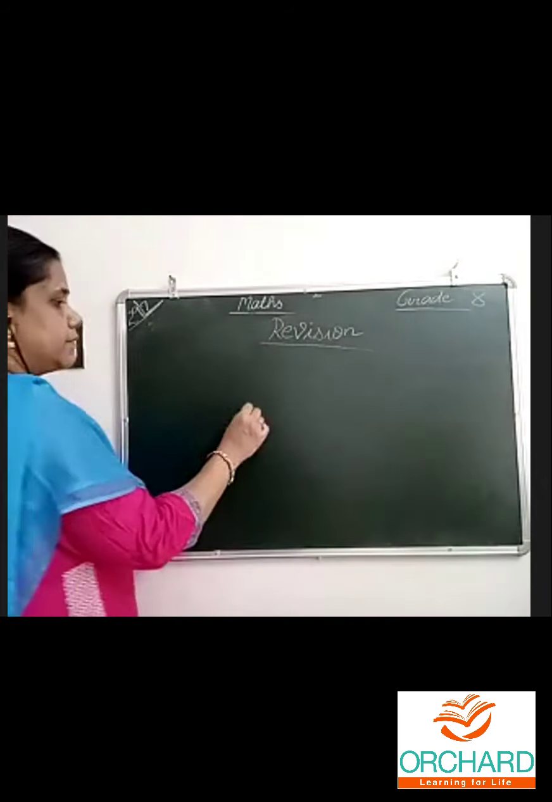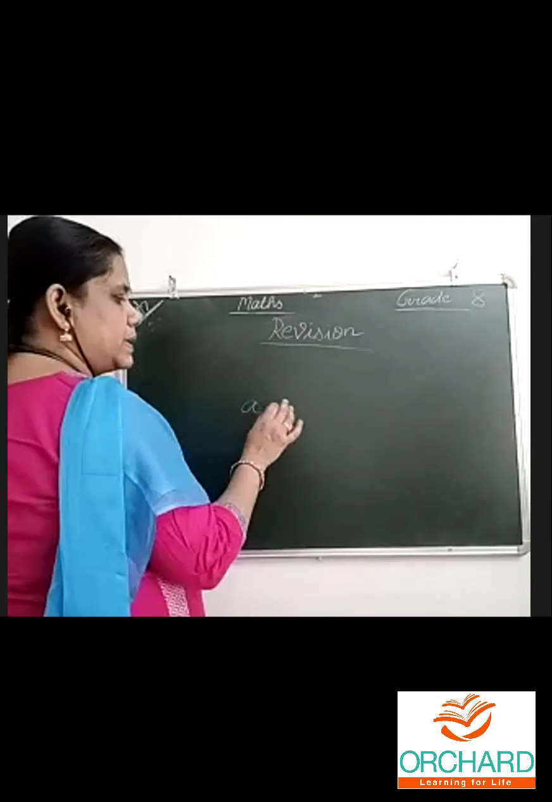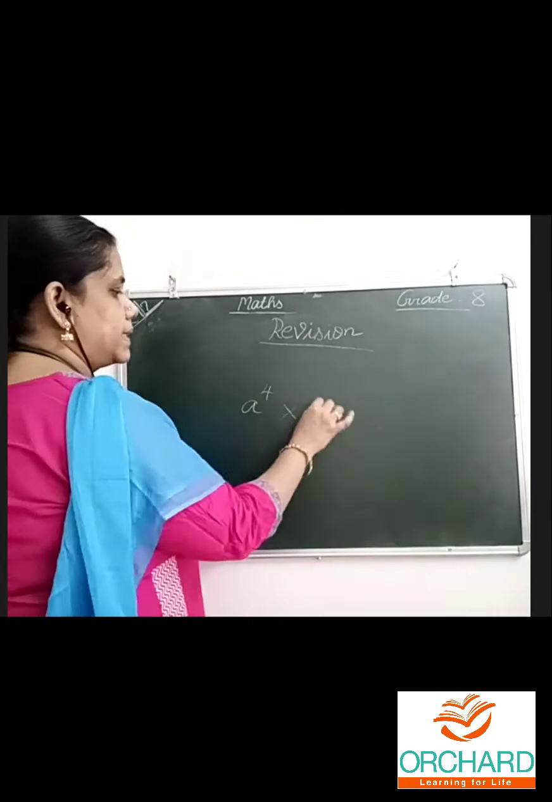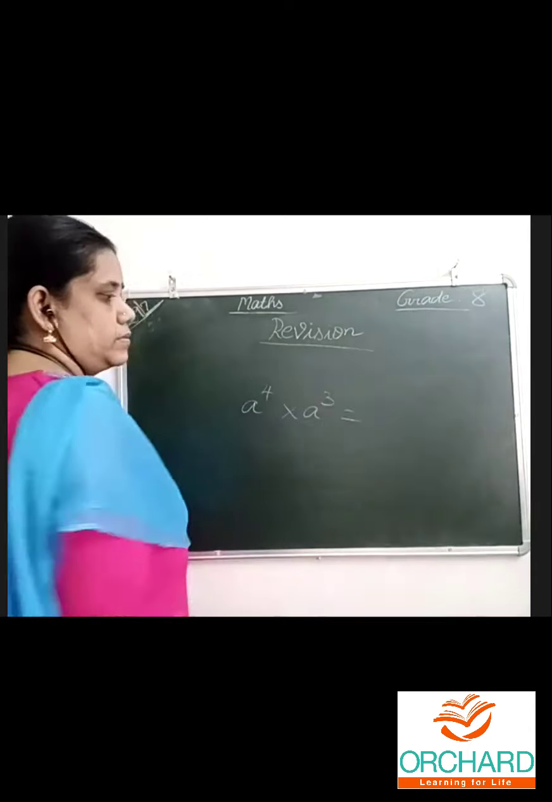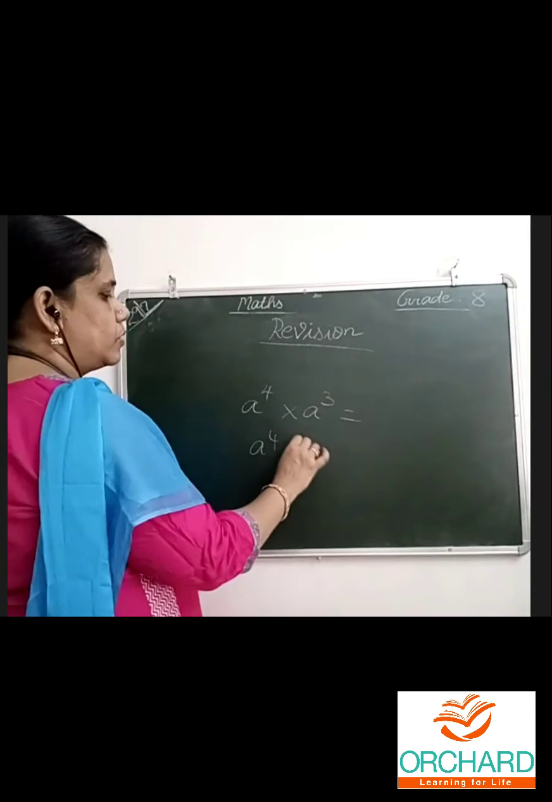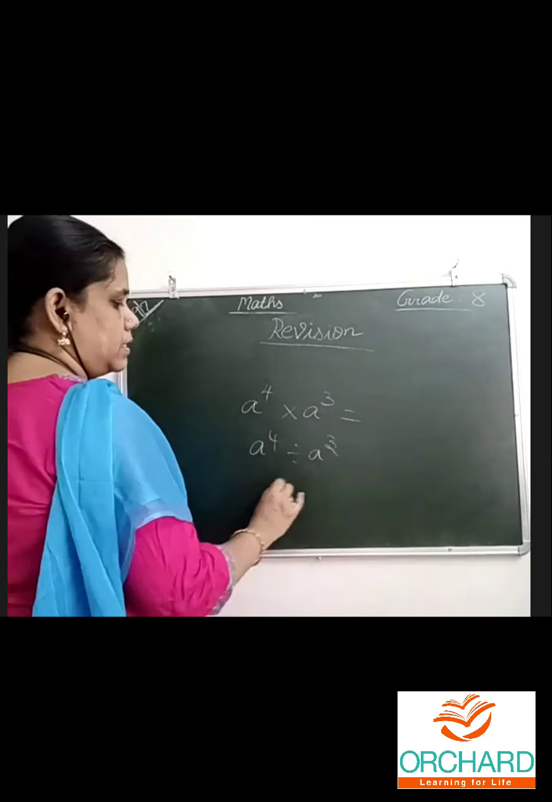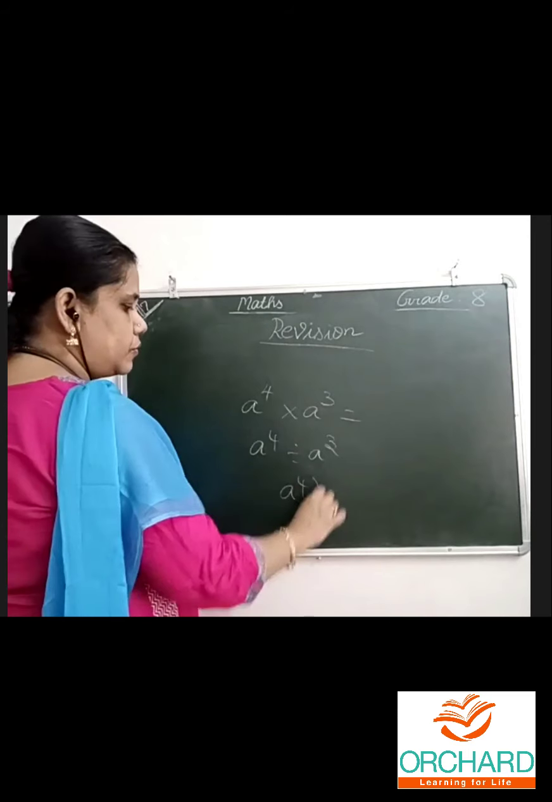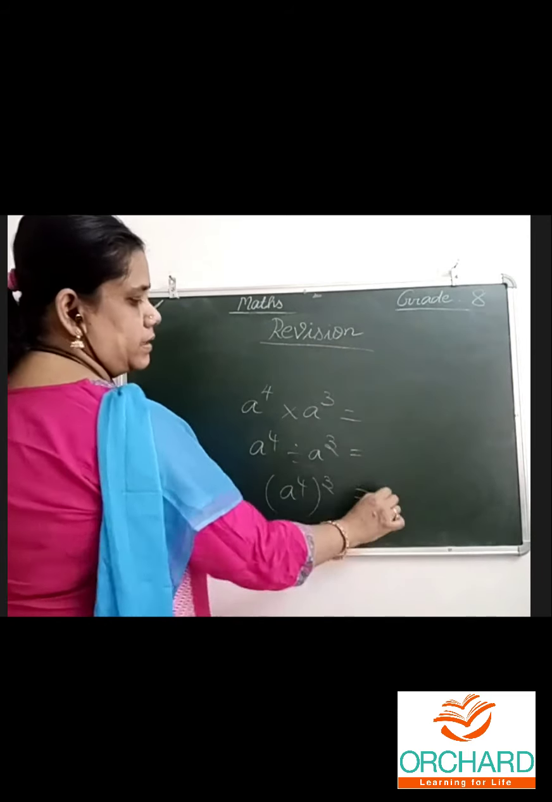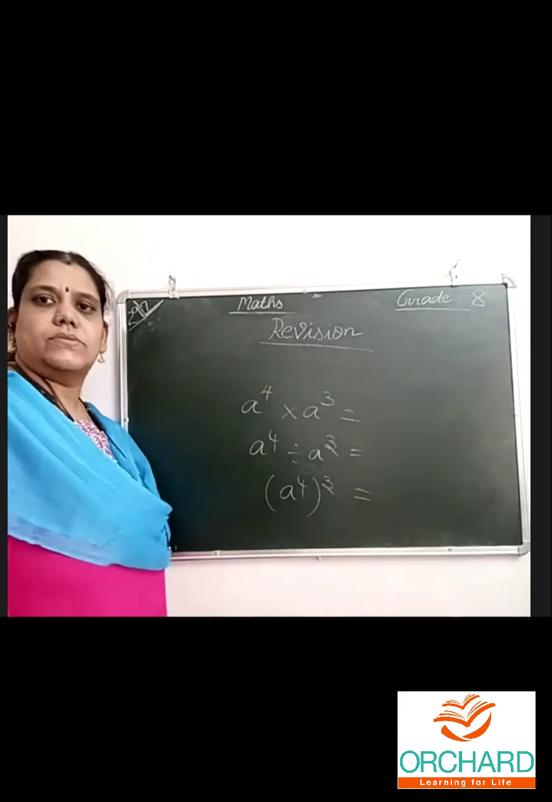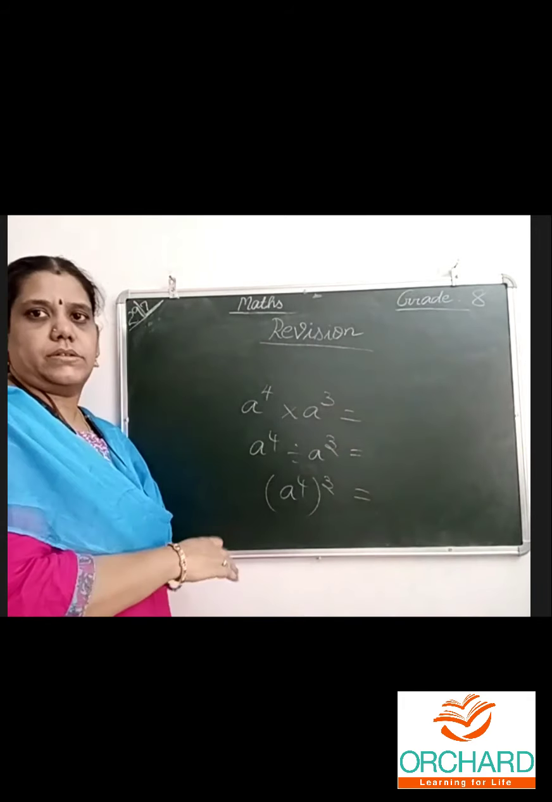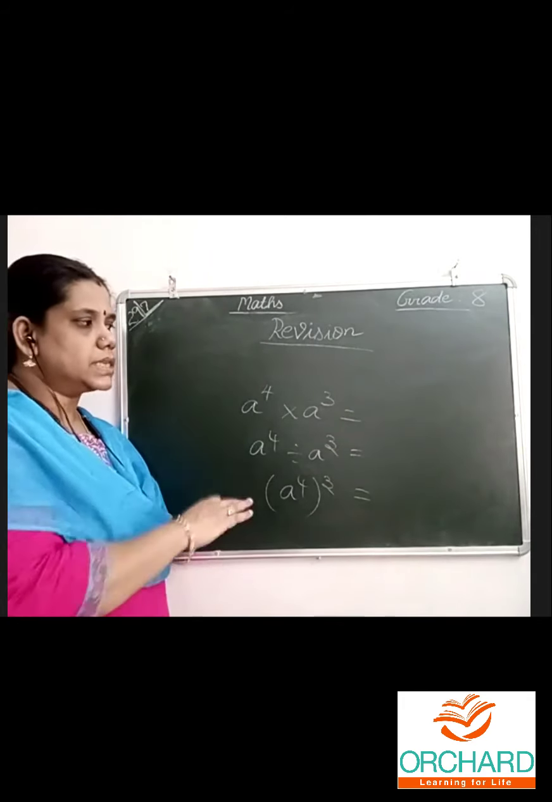When all laws of exponents are important, for example, a power 4 multiplied by a power 3, the same a power 4 divided by a power 3, the same a power 4. This is my own example. Don't copy anything. I am not giving any test on this. I am just telling for you.